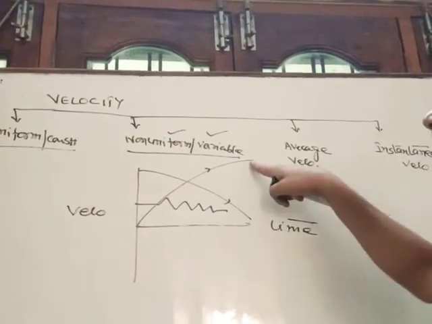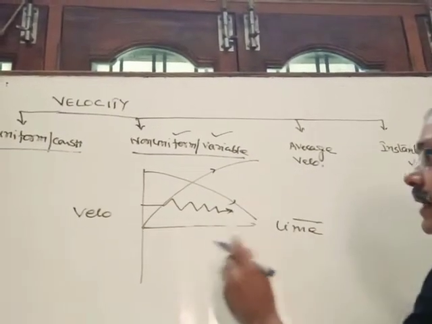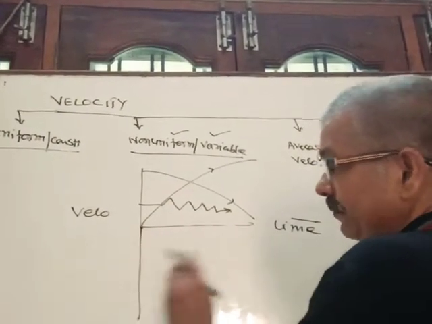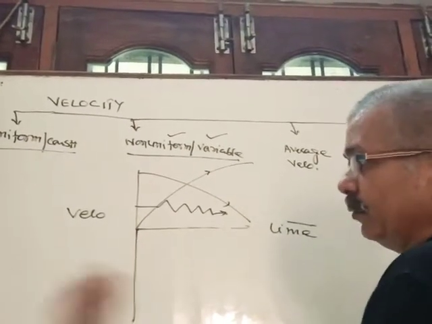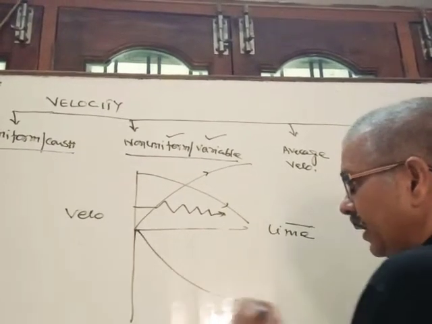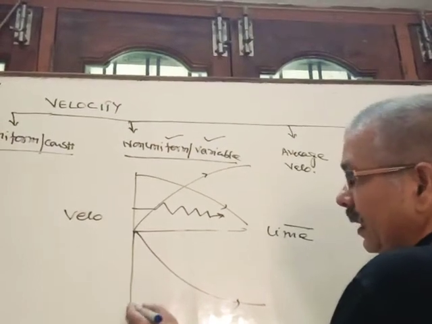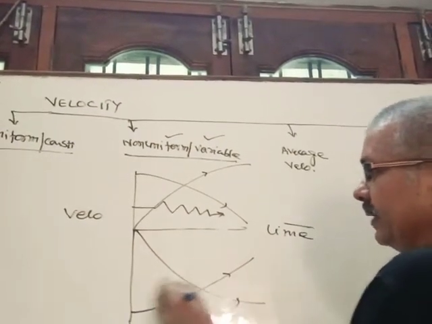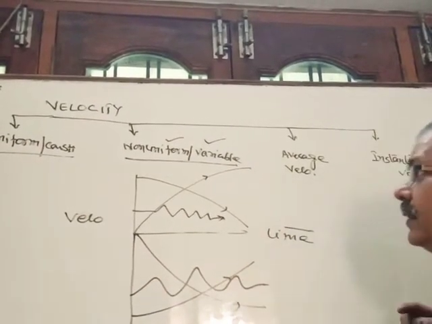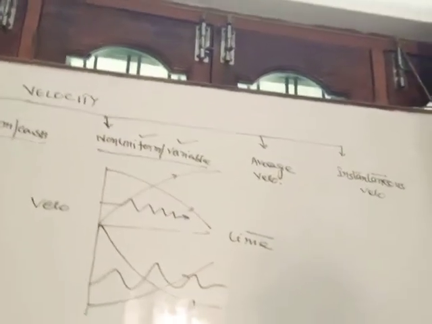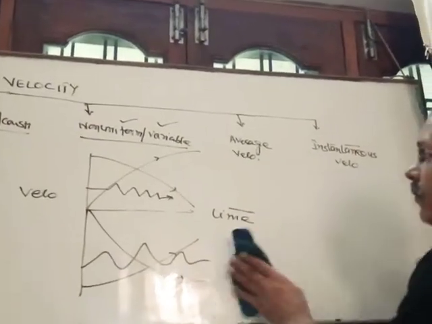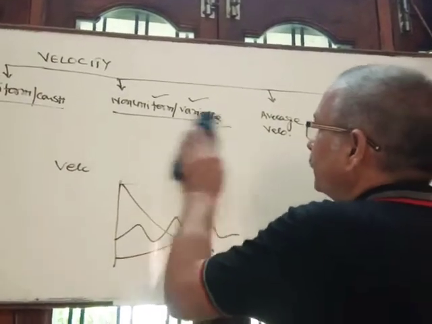So either an ascending curve or descending curve or zigzag. And if the body displaces along the negative, opposite direction, then also either an ascending curve or descending curve or zigzag. Clear? So this is the nature of the velocity-time graph for non-uniform velocity.